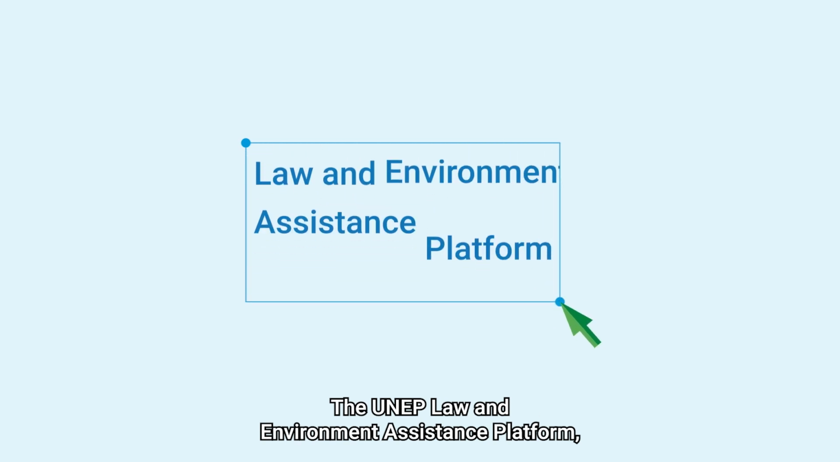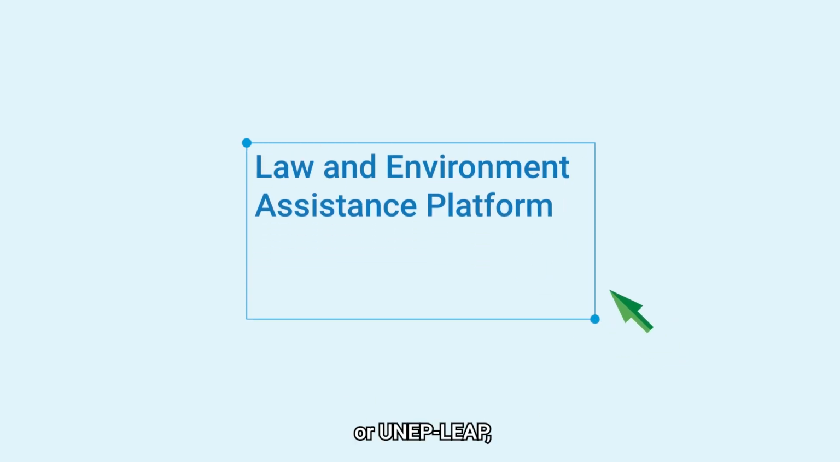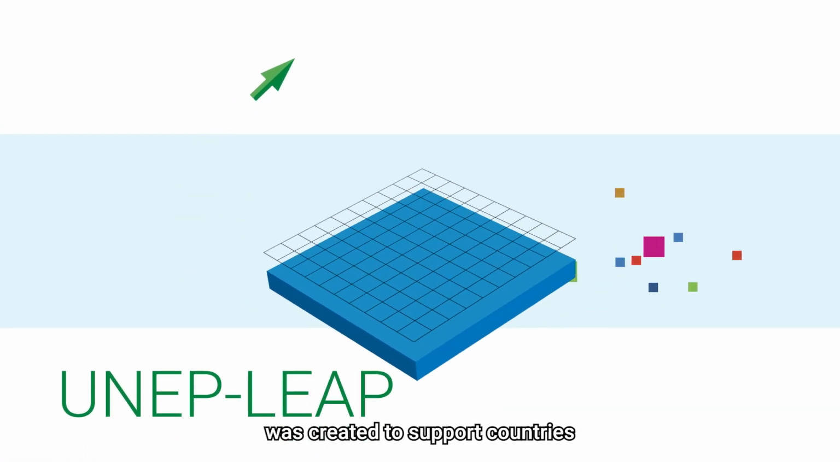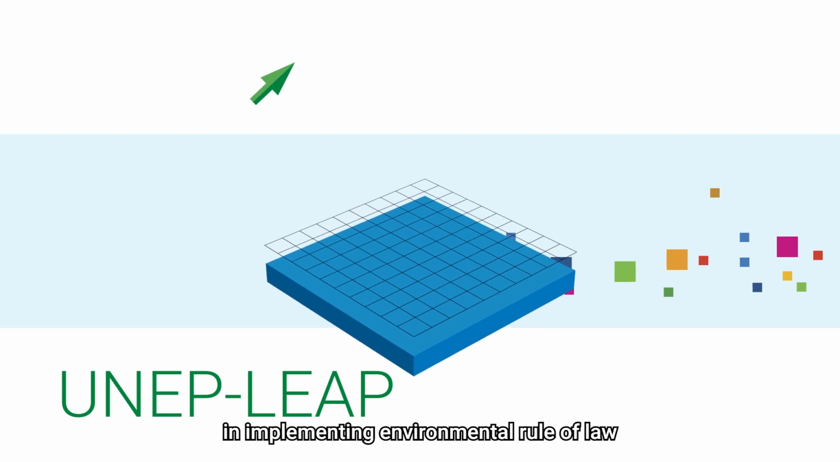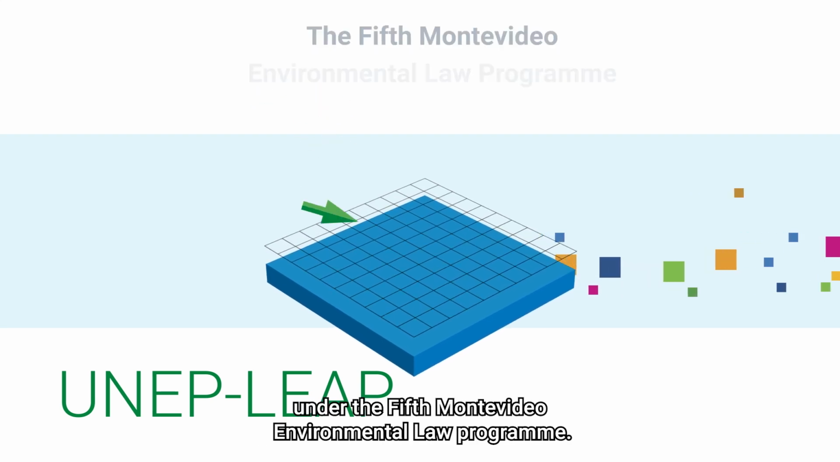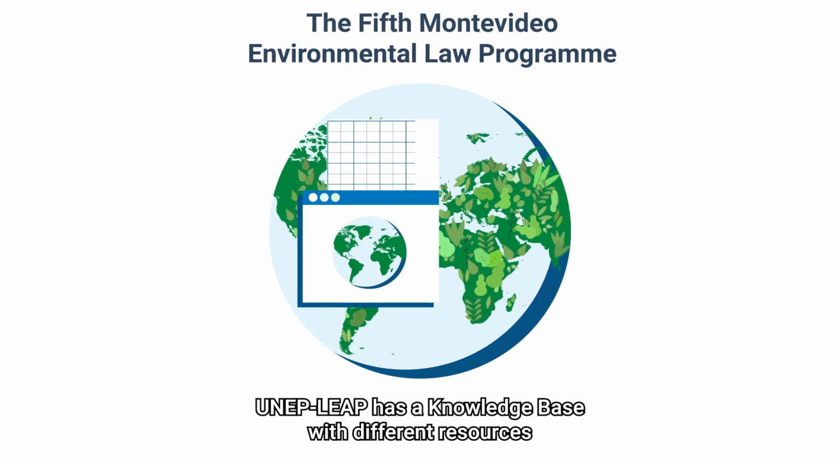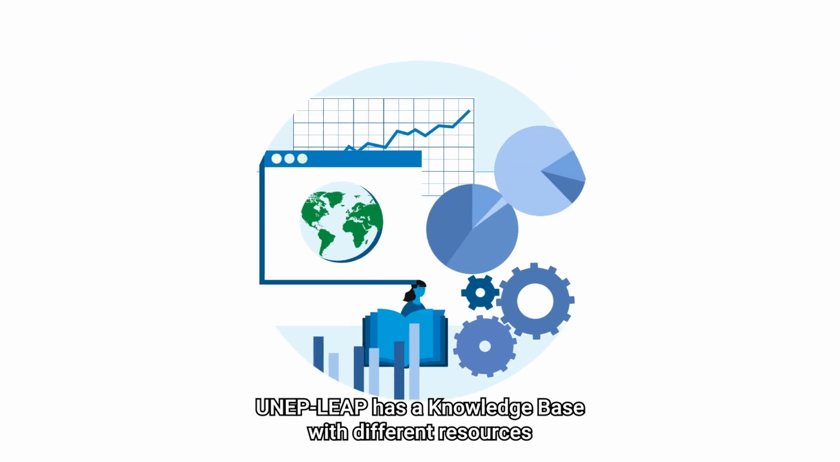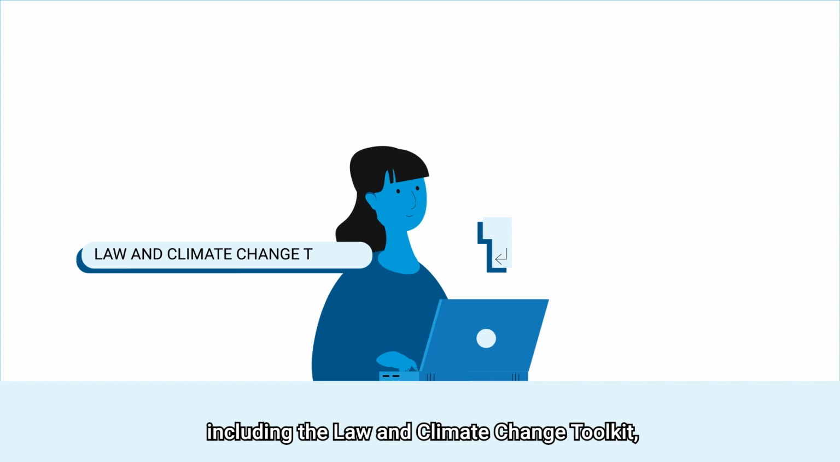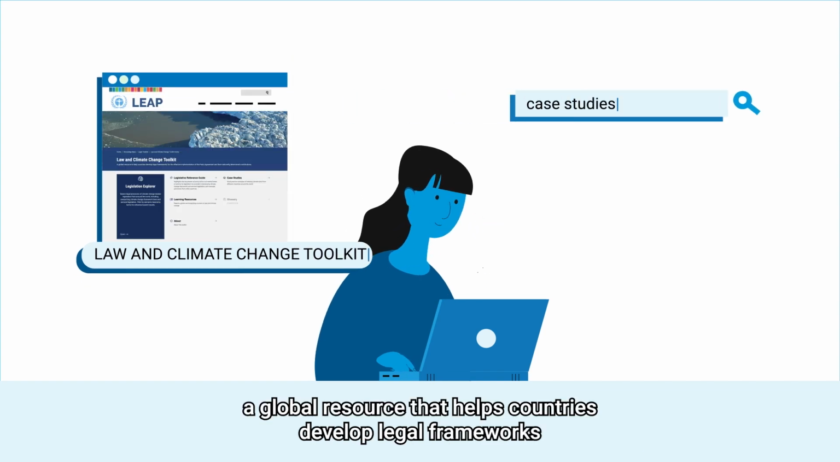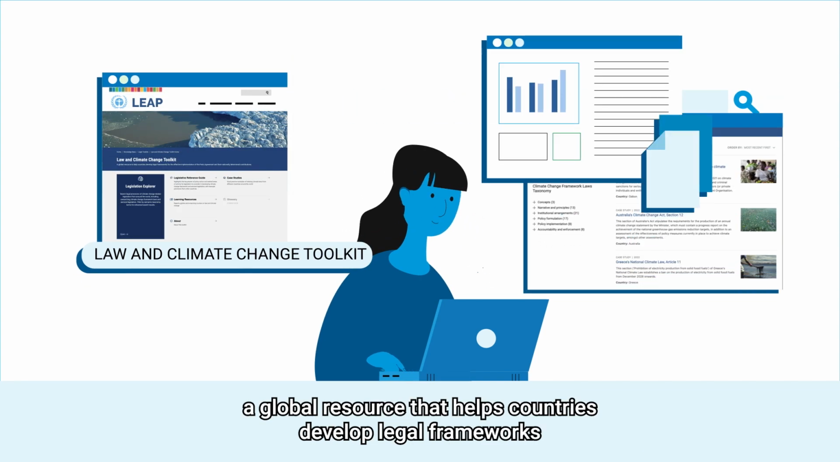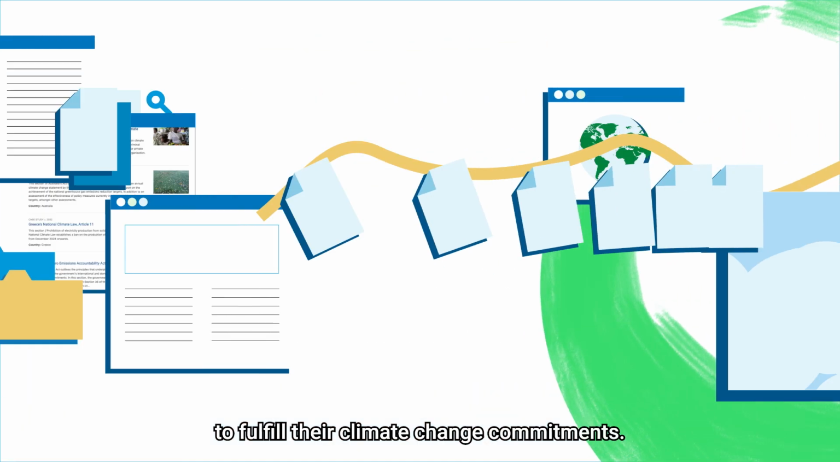The UNEP Law and Environment Assistance Platform, or UNEP LEAP, was created to support countries in implementing environmental rule of law under the 5th Montevideo Environment Law Programme. UNEP LEAP has a knowledge base with different resources, including the Law and Climate Change Toolkit, a global resource that helps countries develop legal frameworks to fulfill their climate change commitments.